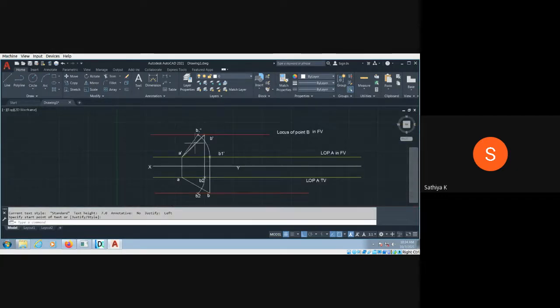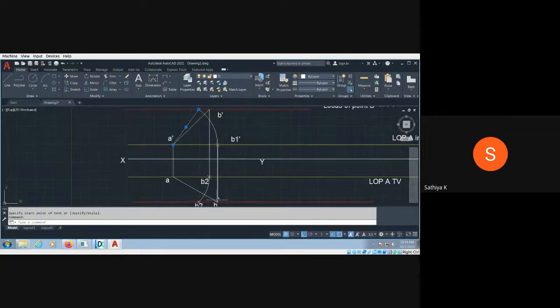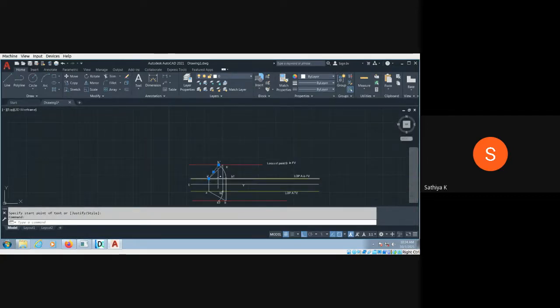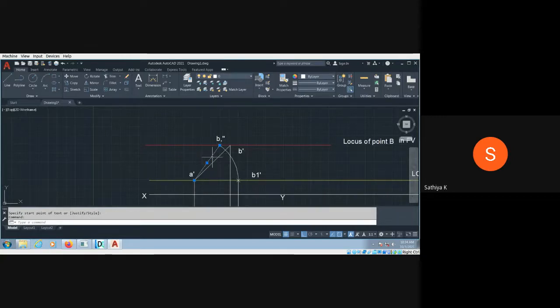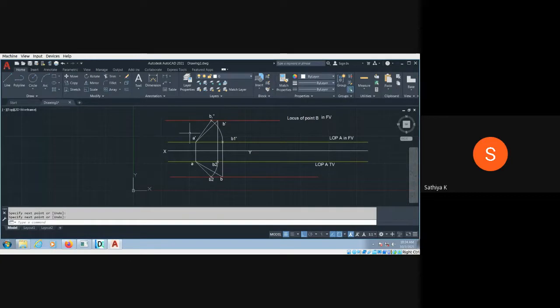So now I found the apparent length and the apparent angle. This is my apparent length in the front view, and this is my apparent length in the top view. So I just draw the line between here. And finally, one more thing: you have to mention the dimensions.